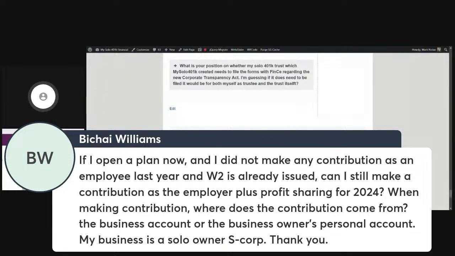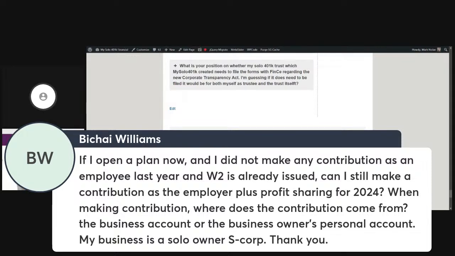So that being said, since your question is pertaining to employer contributions, as long as you open that solo 401k plan here by March 15, or if you file for a timely extension, you can even wait till September 15 to open the solo 401k plan here in 2025, and you'll be able to make contributions, both voluntary after tax and employer contributions for tax year 2024.